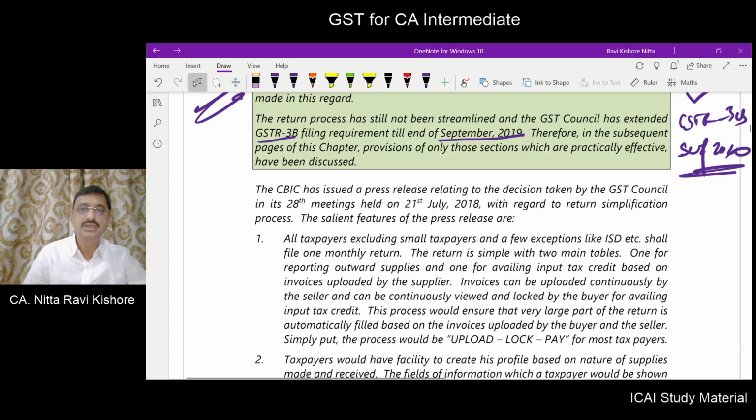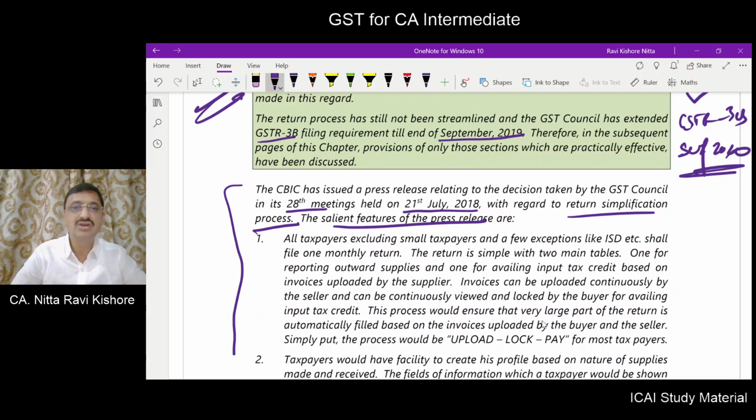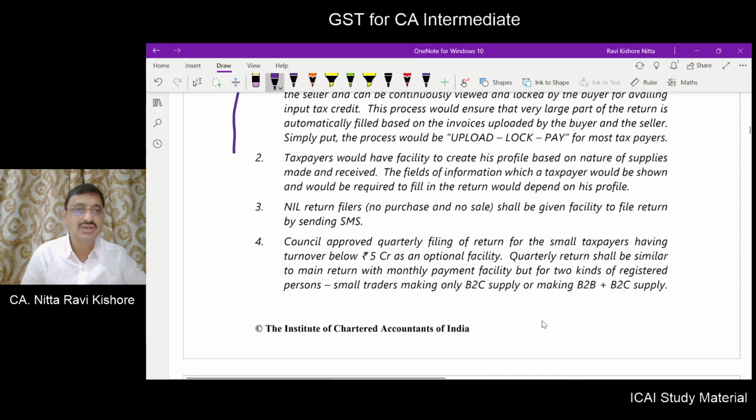Now here, CBIC has taken a decision in its 28th meeting held on 21st July 2018 with regard to return simplification processes. The salient features have been given. My dear friends, this simplification of the return process was never brought into force.